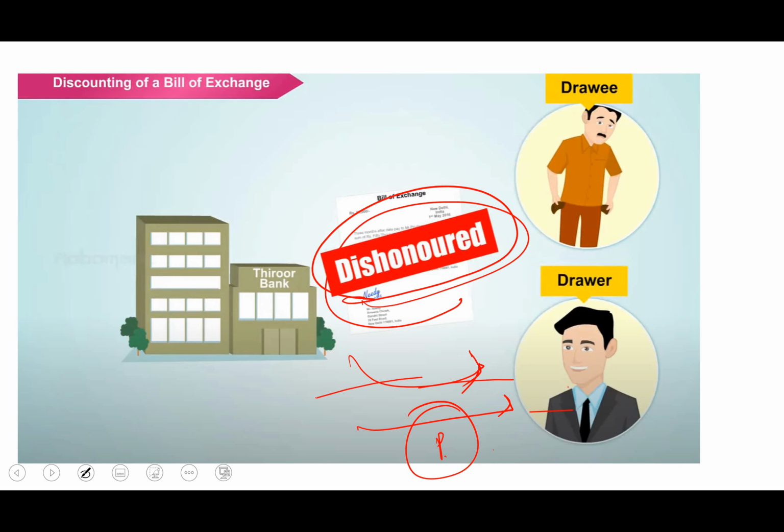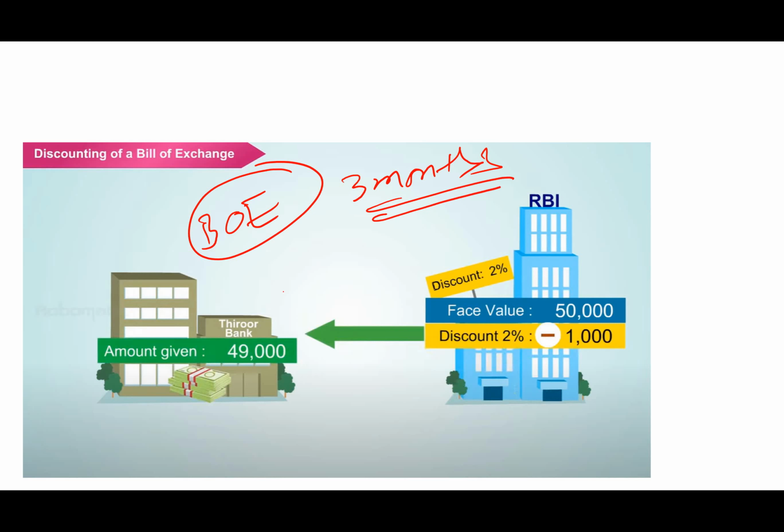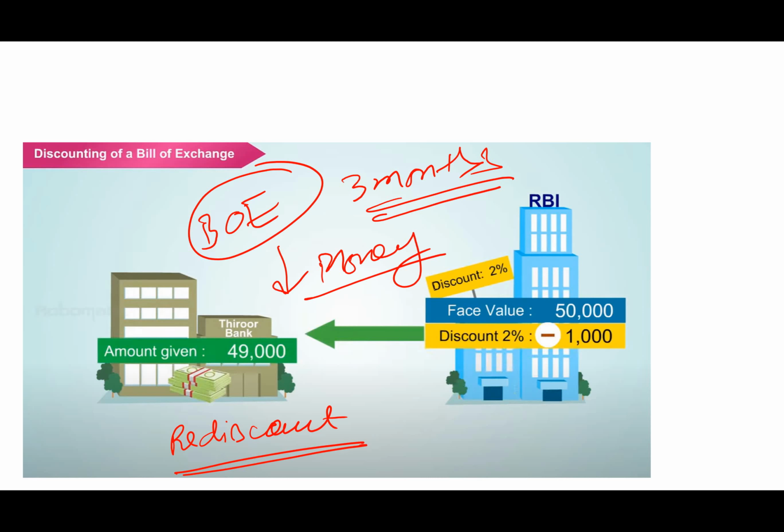Now let's move on. If the bank has the bill of exchange and 3 months have not yet passed, but the bank needs money, the bank can rediscount the bill of exchange. How? The bank will give the bill of exchange to the RBI.